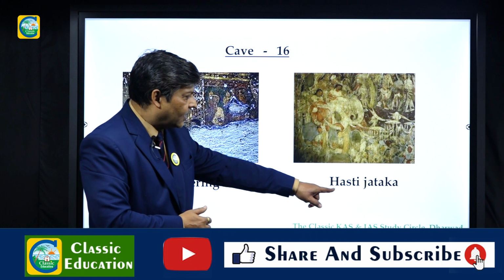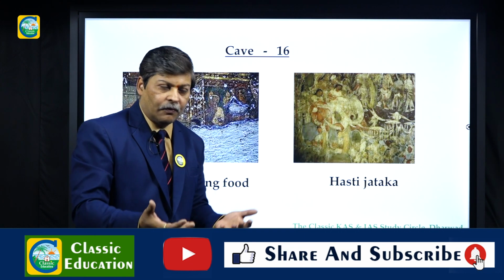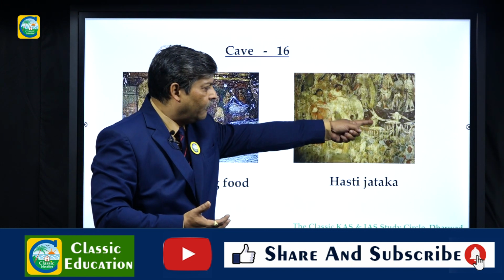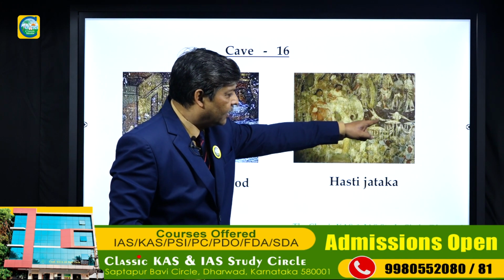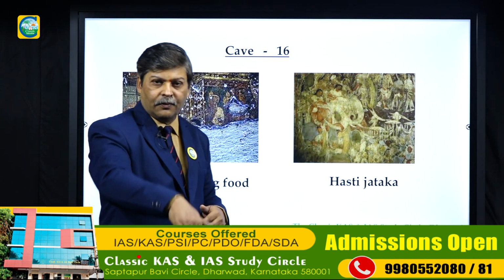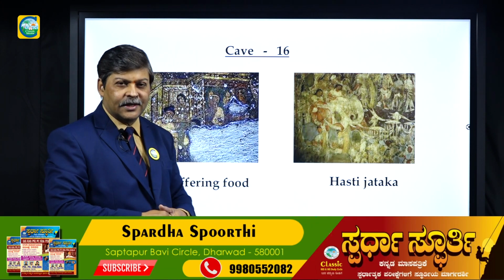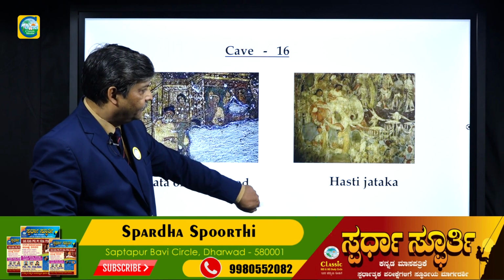This is Hasti Jataka. You can see that these people are suffering from hunger. So it says that you can just go down the cliff and you will find the food for you. So it jumps in this cliff. The cliff is the valley there, the pit, and it sacrifices itself, and it becomes the food for these people. That is about Hasti Jataka what we have got.